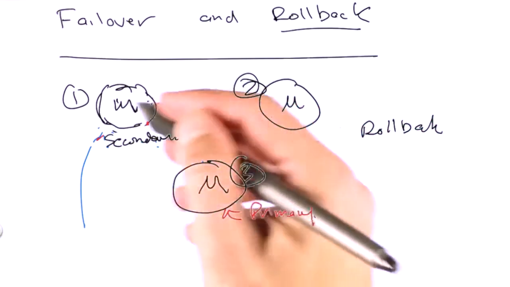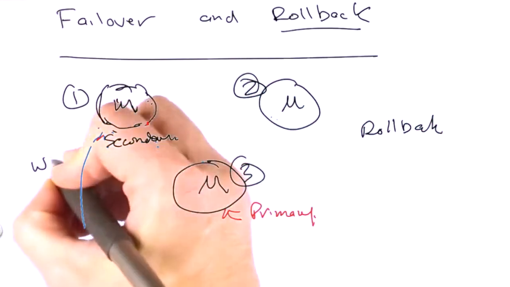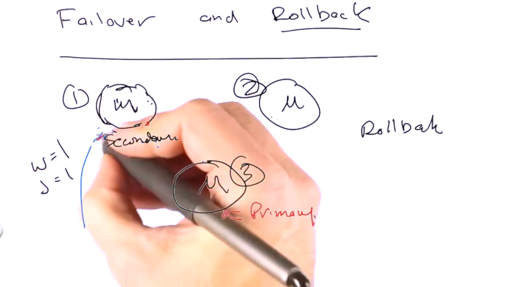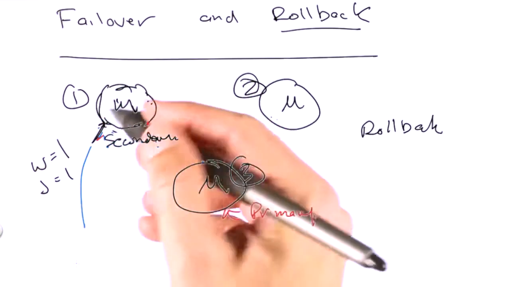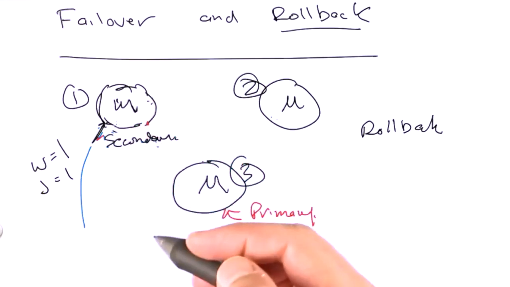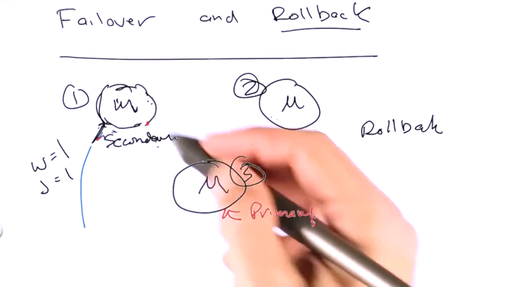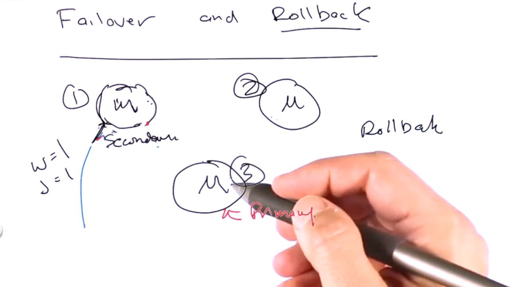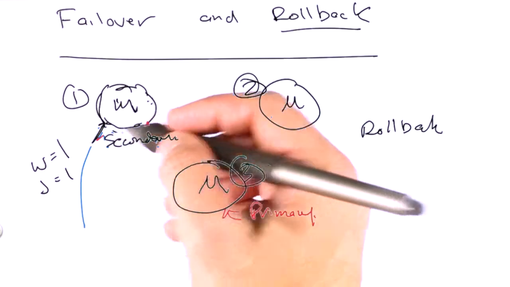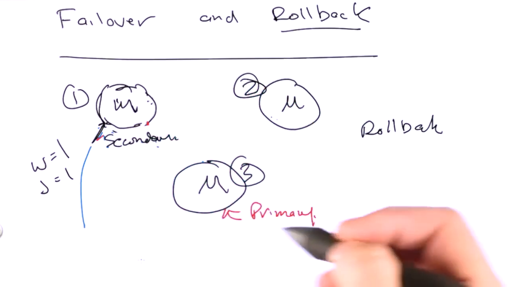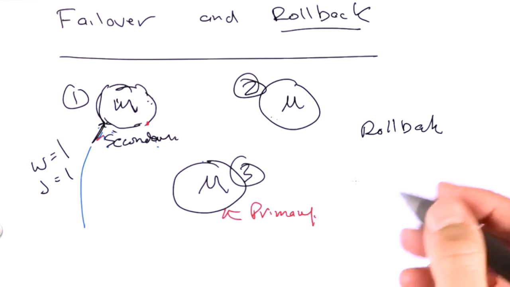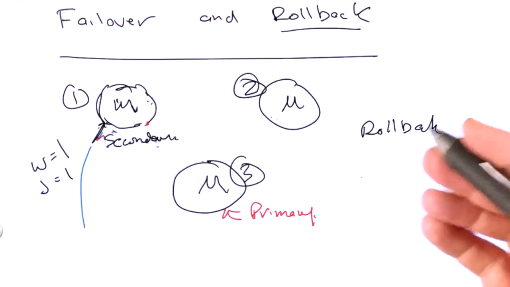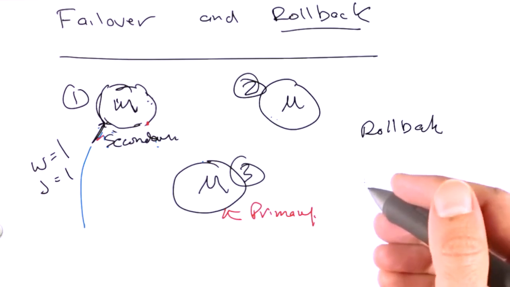But just so you understand, in the default case, if you just set W equal to 1, and even if you set J equal to 1, which means I want to make sure that I don't return until it's committed to the journal on this node, if this node was to fail before he replicated his stuff to these 2 nodes, then it's perfectly possible that you would lose the writes, because when he came back up, he'd roll them back. They'd be put into a rollback file, but usually in most operational situations, that's never applied because it's too complicated to do that, so most people don't do it.